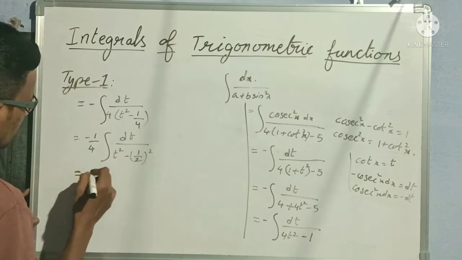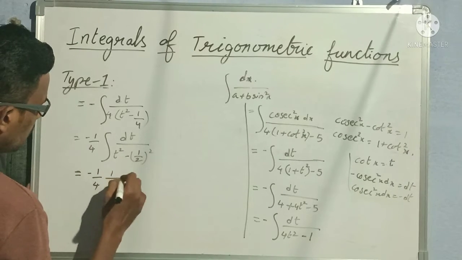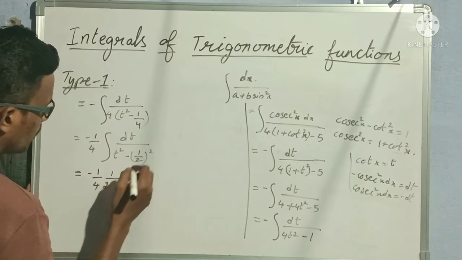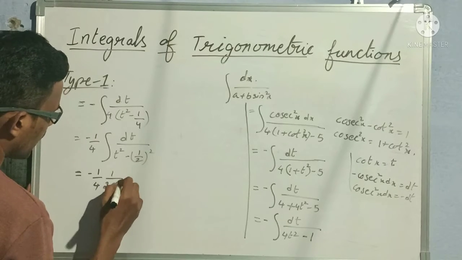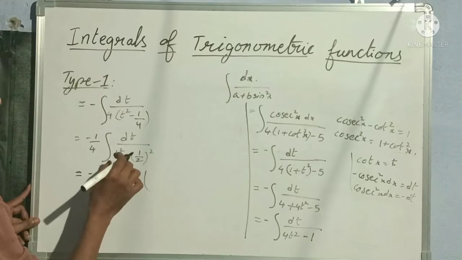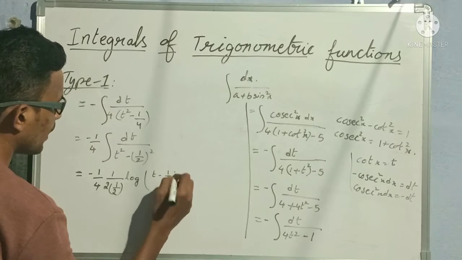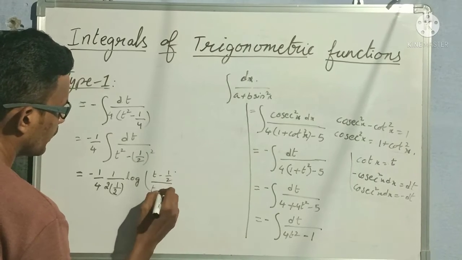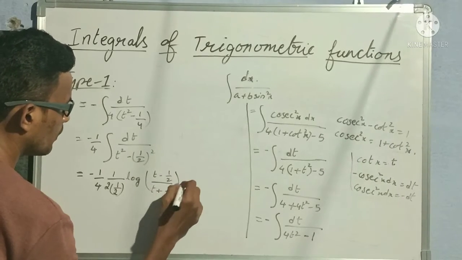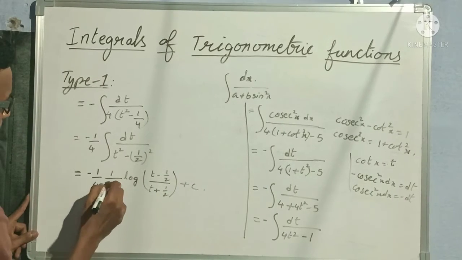So this is equal to minus 1 by 4 into 1 by 2a, right? 2 into a value is 1 by 2, log of x minus a, in the place of x we have t. So t minus a value is 1 by 2 by t plus 1 by 2 plus c. Okay. So here 2 gets cancelled.